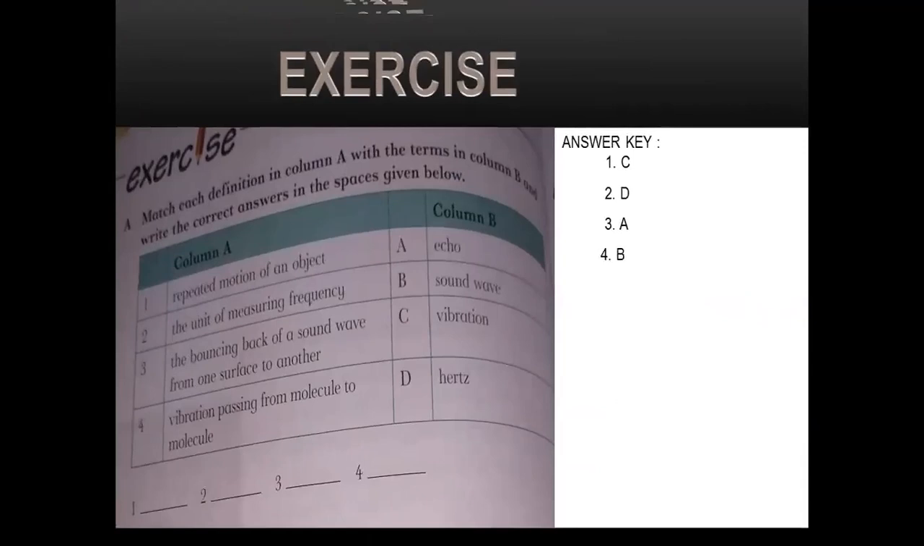Come to the exercise. The first is columns A and B. Repeated motion of an object is vibration. The unit of measuring frequency, hertz. The bouncing back of a sound wave from one surface to another, echo. Vibration passing from molecule to molecule, sound waves.